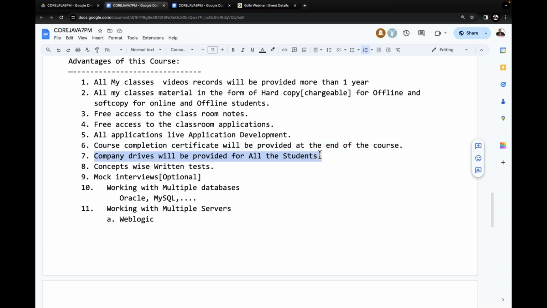And the next one is what? Company tries will be provided for all the students. But now the season is not good outside, so a smaller number of companies are coming. But when the season comes, definitely some companies will come to Durgasoft. Then we are going to provide those opportunities as an open platform for every Durgasoft student. But at the same time, we are totally against job guarantee programs.